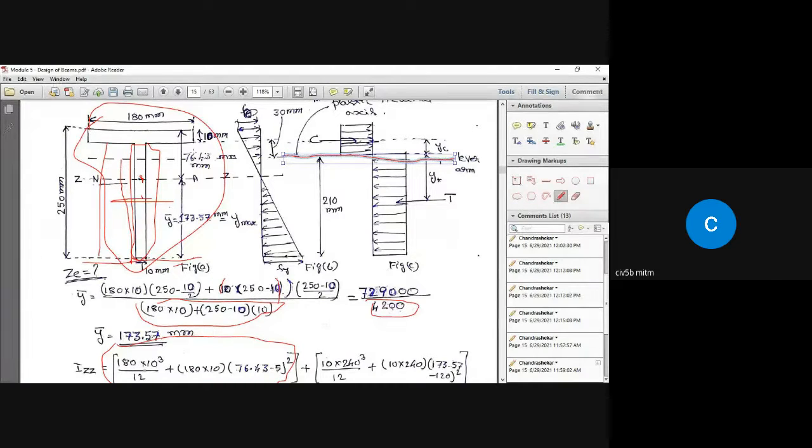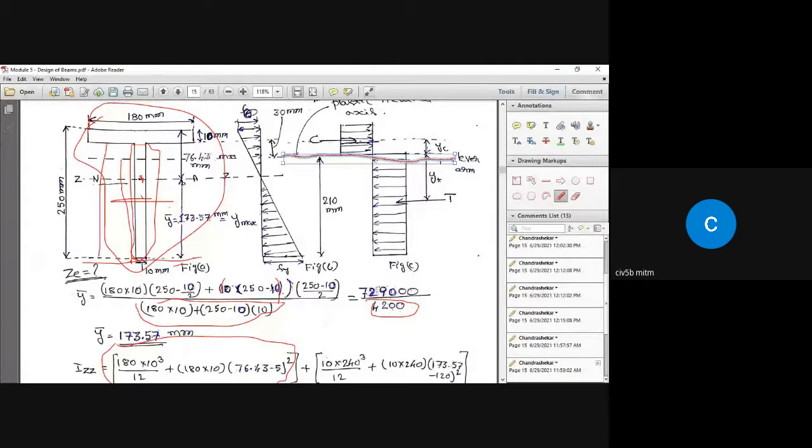So we know the location of this one, plastic neutral axis. From there, go half the depth. This distance is 210 millimeter, half the depth, that is 105 millimeter. So YT equal to 105 millimeter.